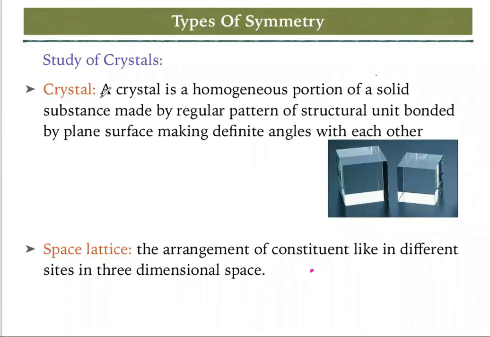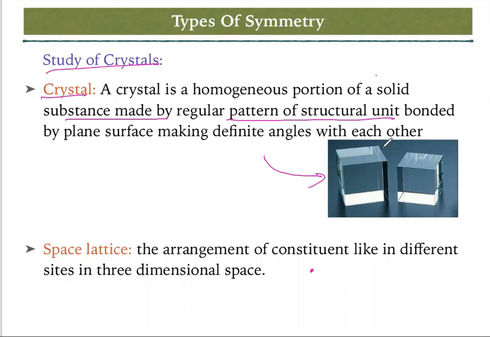Next we'll discuss the study of crystals. A crystal is a homogeneous portion of a solid substance made by a regular pattern of structural units bonded by plane surfaces making definite angles with each other. What is the meaning? This is the picture of a crystal. It is a homogeneous composition where you will find a regular pattern structure.